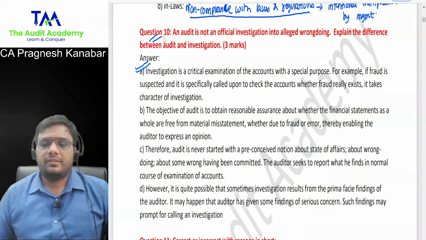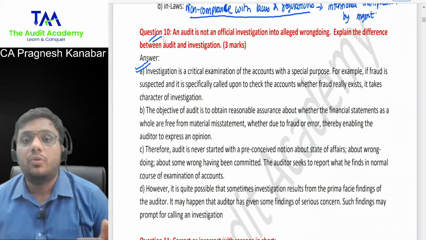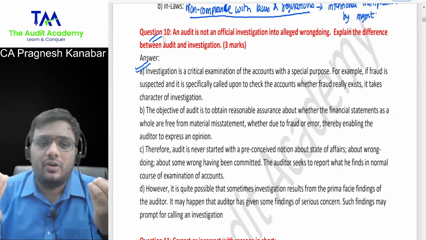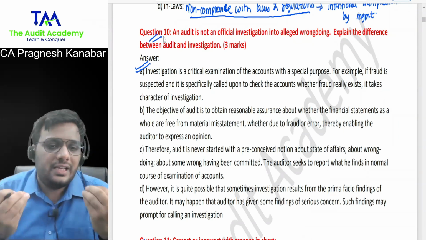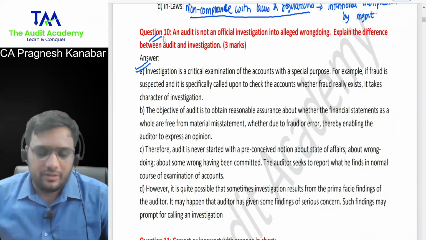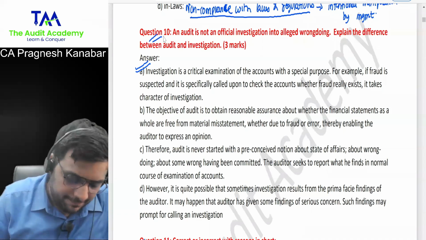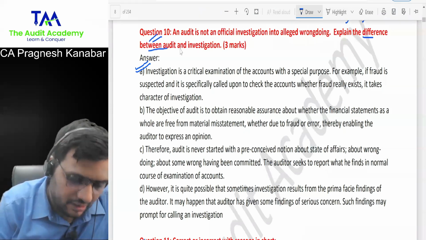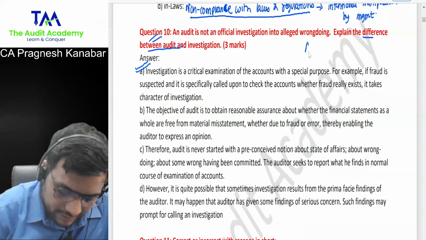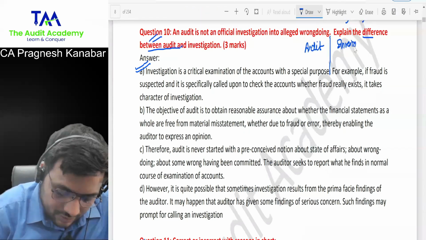Question number 10. An audit is not an official investigation into alleged wrongdoing. Obviously, audit is an audit and it is not an official investigation. You are going there to examine the financial statements and express an opinion, not to catch the culprit and find out the fraud. An audit is not an investigation into alleged wrongdoing. Explain the difference between audit and investigation. So what do you guys do when there is a difference question? Audit, investigation.